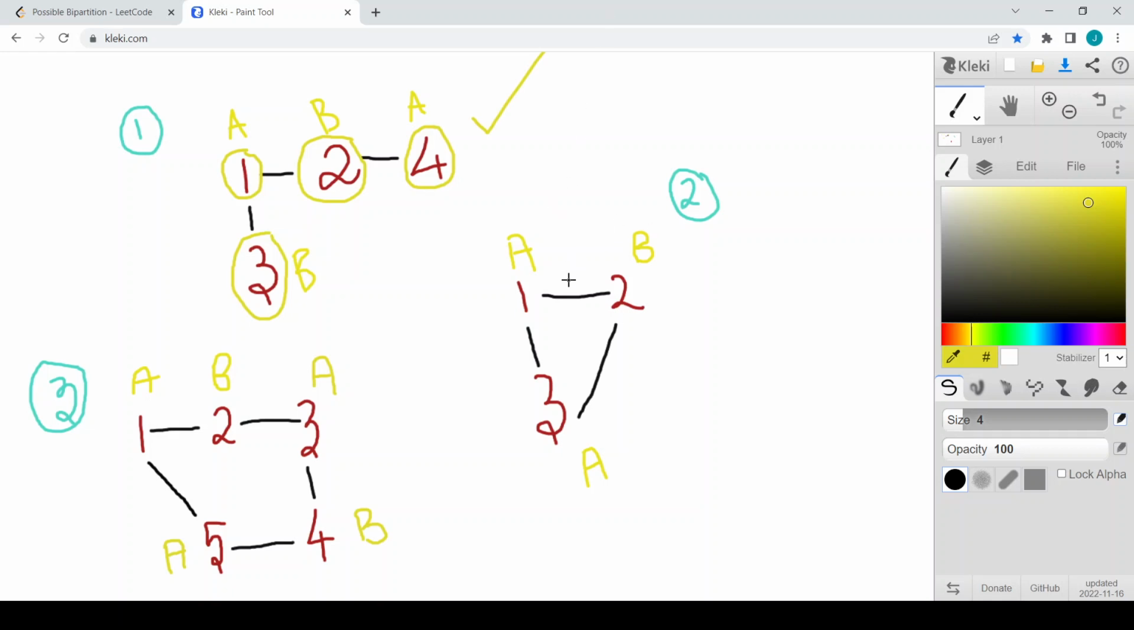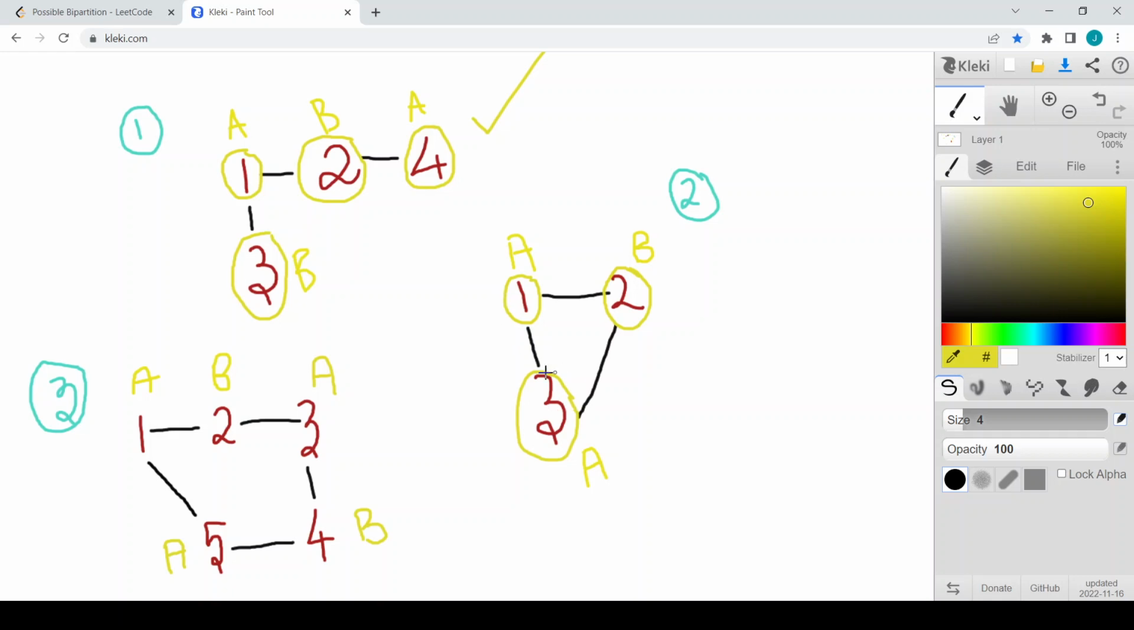But let us come to example 2. I will start with node 1, and 1 is not yet visited, so I will visit that node and give it the group ID A. Then I go to its adjacent, which is not yet visited, and I give it the opposite group ID of A, which is B. I go to the adjacent of 2, and 3 is not yet visited, so I visit 3 and give it the opposite group ID, which is A. When I backtrack, I see that 3 is also an adjacent for 1.